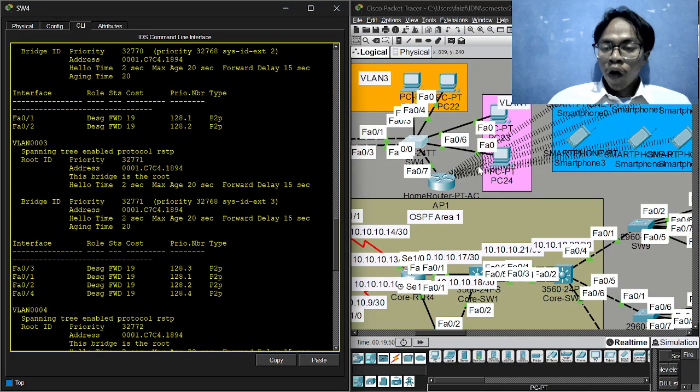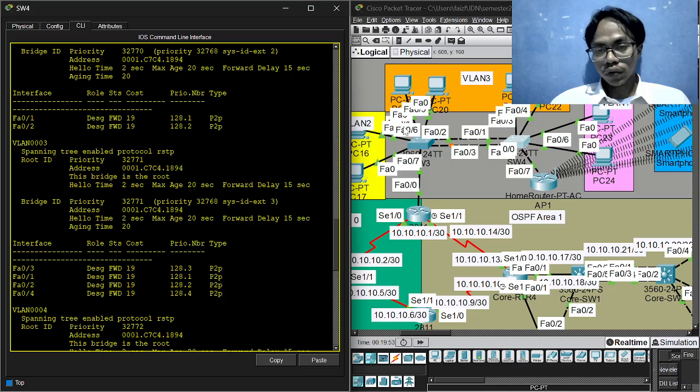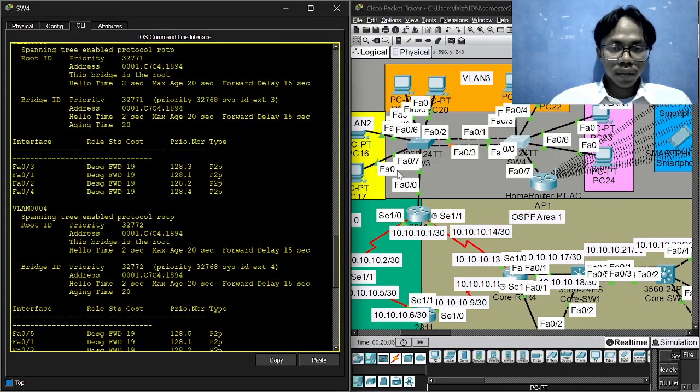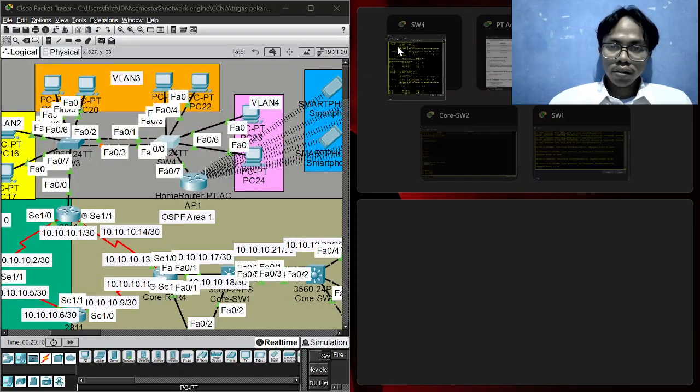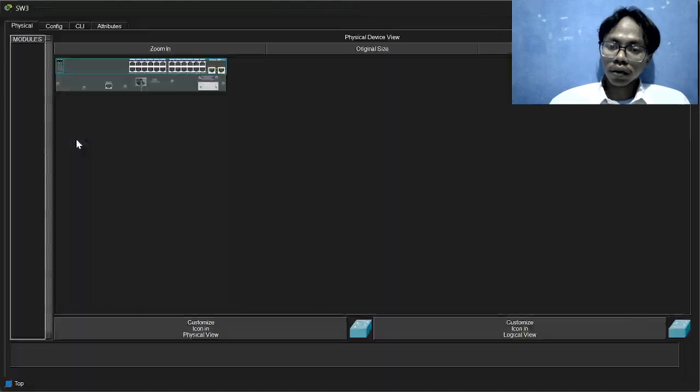First, the topology. You know the topology. Here, the topology from the SW4 is, maybe, the root bridge is in SW3 for the topology.